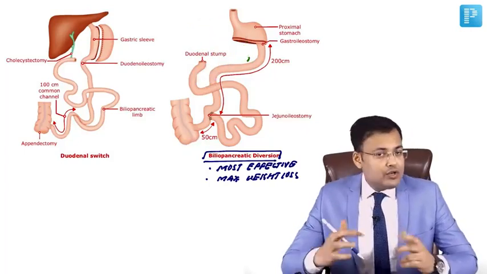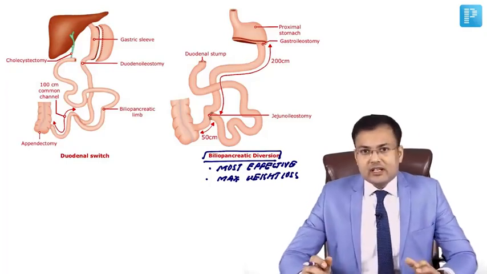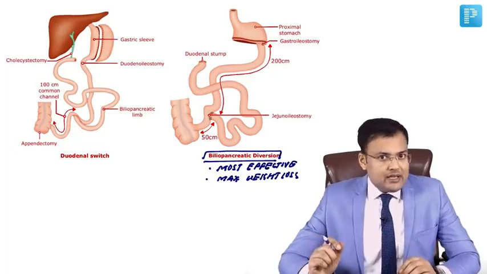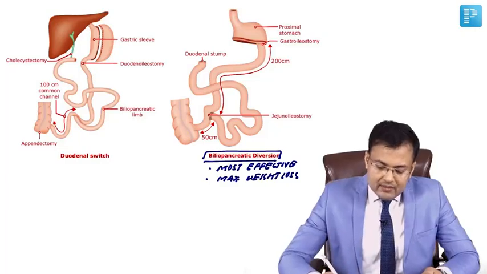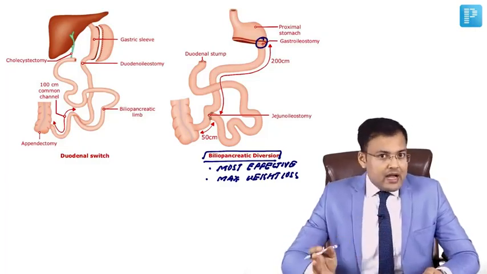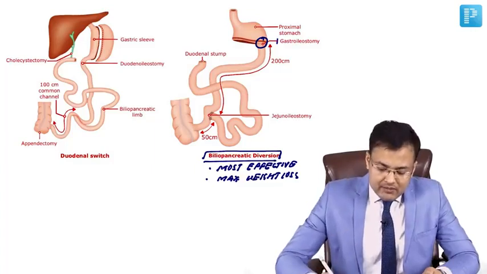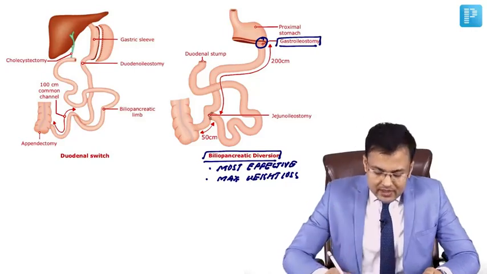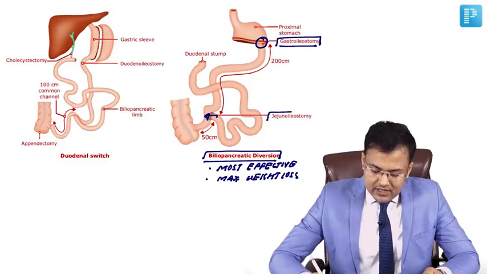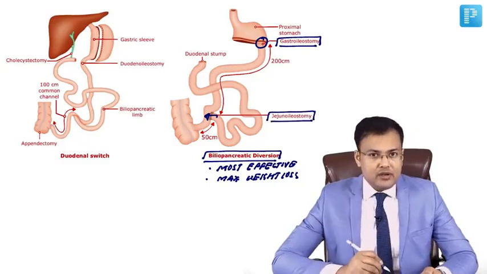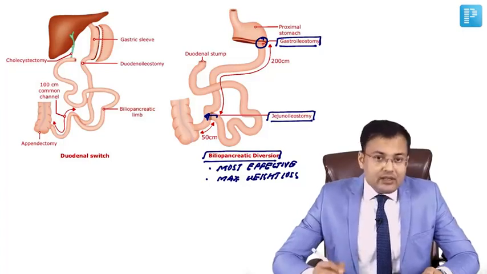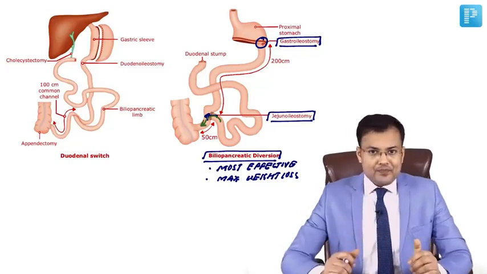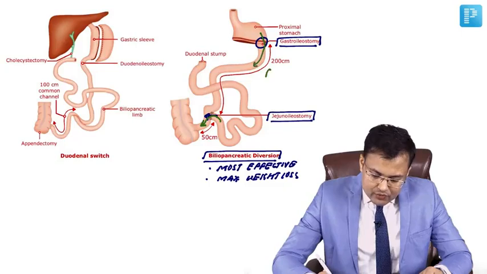We are going to divide the ileum. What's the anastomosis done in biliopancreatic diversion? We have to divide the small intestine generally at the level of jejunum and ileum. After dividing it, the ileum is anastomosed with the stomach. So what's the name of this anastomosis? Gastroileostomy, right? And the jejunum is anastomosed to the distal part of ileum. The name of this anastomosis is jejunoileostomy, right? Via this jejunoileostomy, the bile and pancreatic juice enters into the ileum. And from this gastroileostomy, food is going to enter.